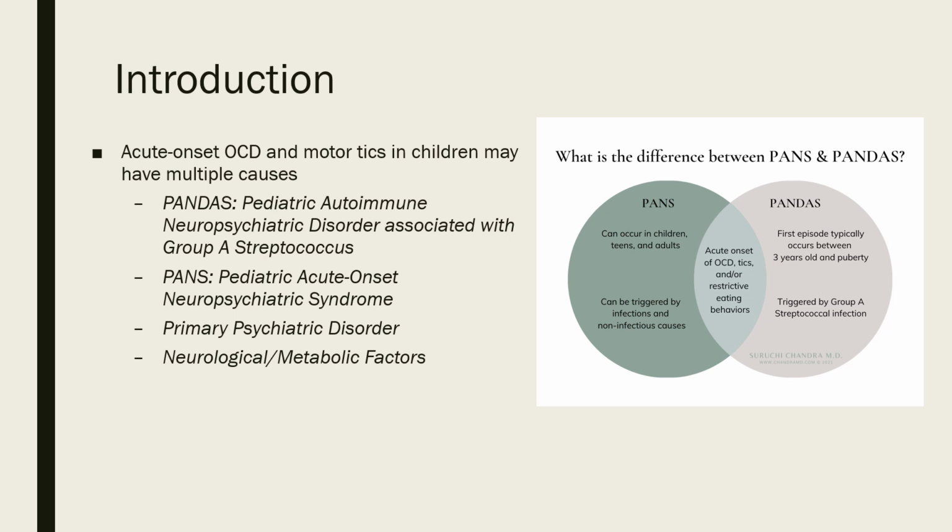Some common examples include pediatric autoimmune neuropsychiatric disorder associated with group A strep, or PANDAS. PANDAS is a subset of a broader disorder called PANS, which is pediatric acute onset neuropsychiatric syndrome. Other causes that may play a role are neurological, metabolic, and other primary psychiatric disorders. This case highlights the complexity of a neuropsychiatric diagnosis in a child who has pre-existing congenital abnormalities.